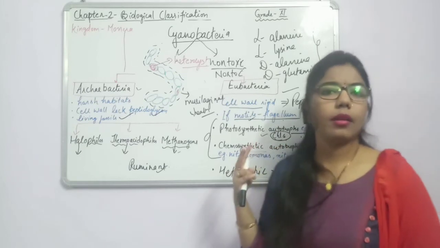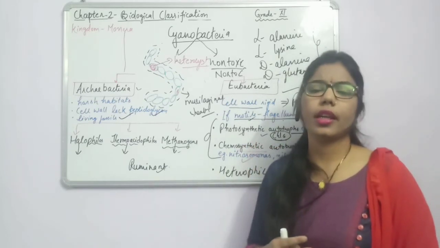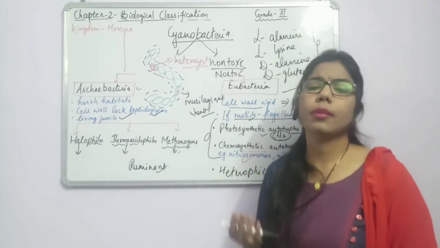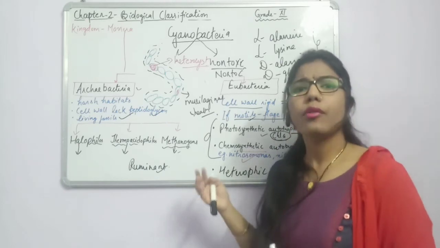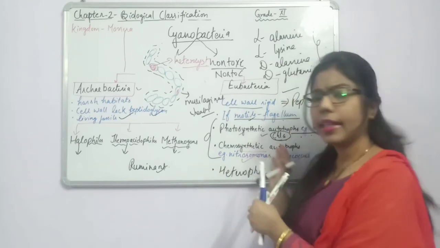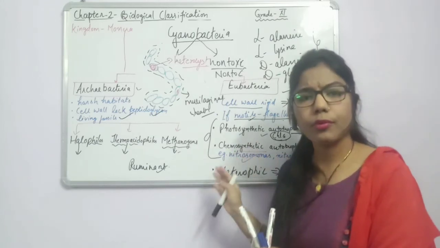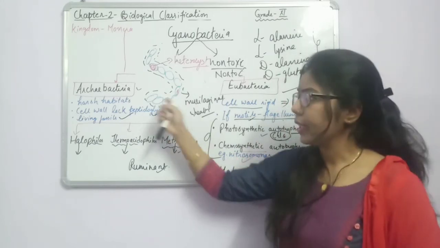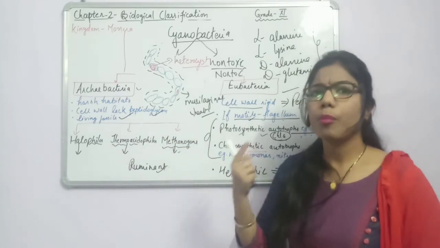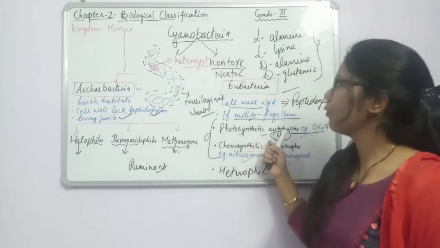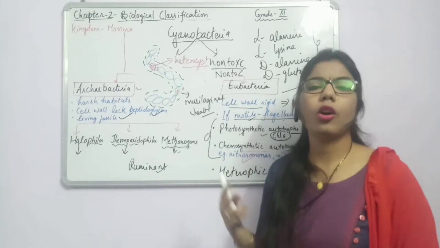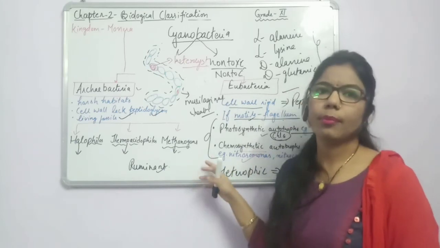In a eukaryotic cell, the plasma membrane is made up of phospholipid. Here in this case also it is a phospholipid membrane, but in archaebacteria it is a monolayer, while in eubacteria it is a double layer, or bilayer, phospholipid membrane.